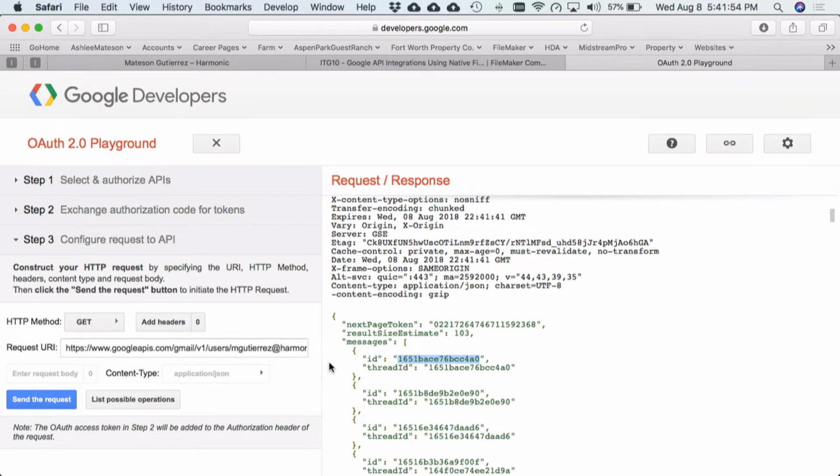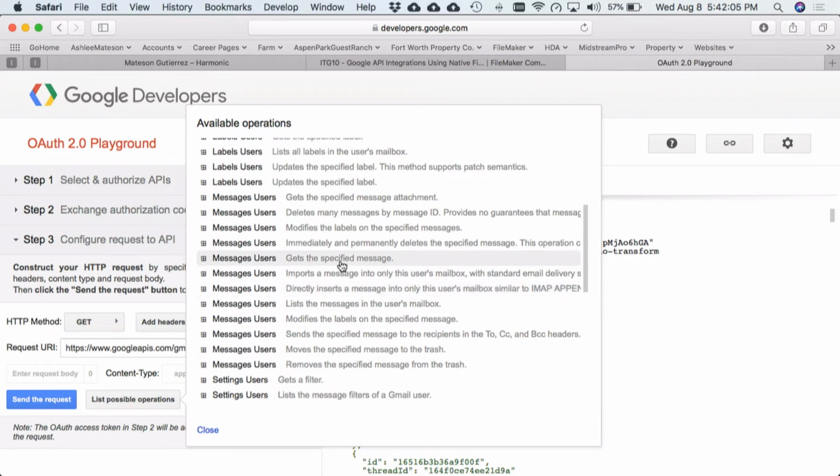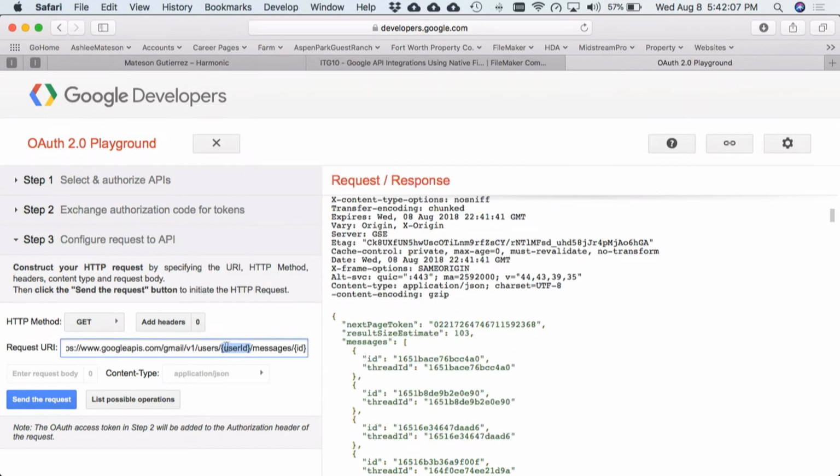So again, I've requested from Google, hey, tell me all the emails in my inbox, in my account. And I'm going to grab that first one. I'm going to come back here to list possible operations, and I'm now going to get the specified message. And you can see, same URI, but what it did is it appended a slash in the spot for an ID at the end. So again, I'm going to type in my email right here.